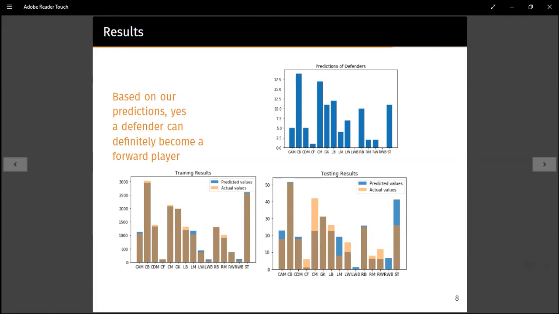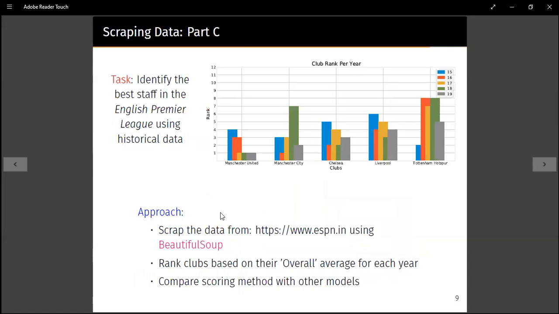So what we did was take different positions, take the total count of predictions in those positions and the actual total count of the values in those positions, and plot it as a bar plot. You can see that training results are pretty much close and testing results show a little bit of disparity. So, answering the question, can a professional defender become a forward player? Yes, definitely he can.